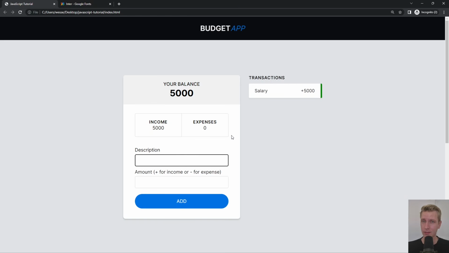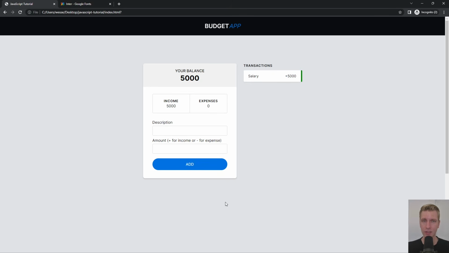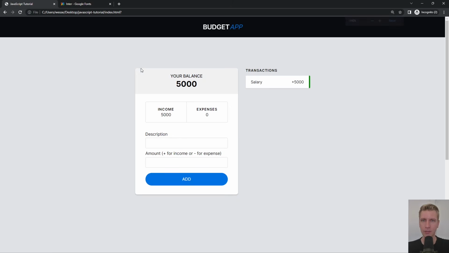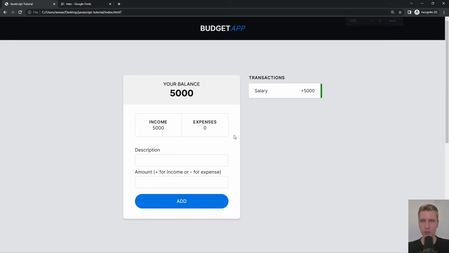Now one problem right now is it doesn't work, right? So we do have some animations and transitions here, but if I click on this item here, it doesn't get removed, right? If I add some description here like groceries, and I spent, let's say, 300 on groceries, so negative 300. If I click on add button right now, we actually get some default behavior from the browser, which is that it's a form, so it will try to submit the form.